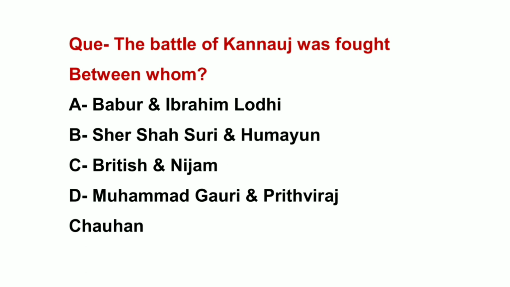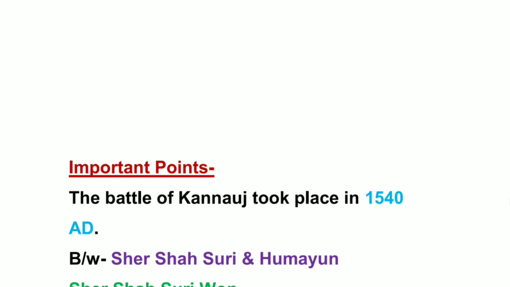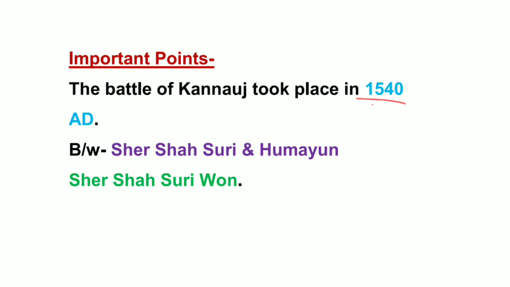The Battle of Kannauj was fought between whom? The right answer is option B, Sher Shah Suri and Humayun. The Battle of Kannauj was fought between Sher Shah Suri and Humayun in 1540 AD. So remember this. And Sher Shah Suri again won this battle. The Battle of Chausa and the Battle of Kannauj were fought between Sher Shah Suri and Humayun and both battles were won by Sher Shah Suri. So remember this. Let's see the next question.